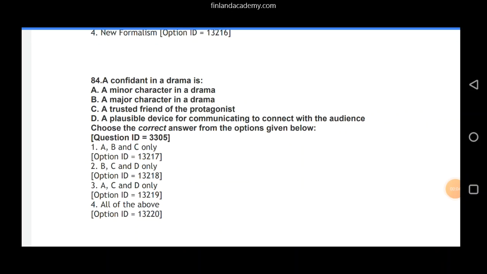Question 84. A confidant in a drama is: A, a minor character in a drama. Yes. B, a major character in a drama? No, because the major character is the protagonist himself. C, a trusted friend of the protagonist? Yes, since he reveals the protagonist's deepest emotions. Okay. D, a plausible device for communicating to connect with the audience. Yes, again, this could happen through this friend since he ends up revealing the protagonist's inner feelings and emotions. So we are taking D also in. So in that sense, option 3, A, C, D becomes our correct answer.